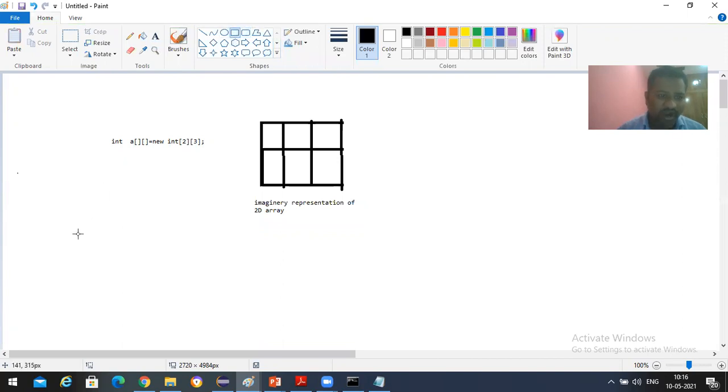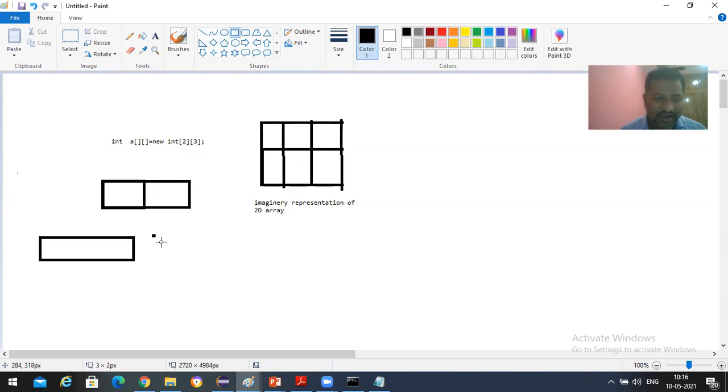Let's see how. First, 2 blocks will be taken here, block 0 and block 1. Each of these blocks contains a reference to another block.